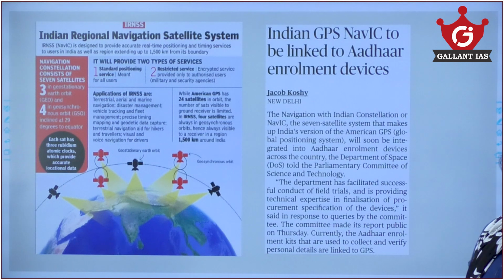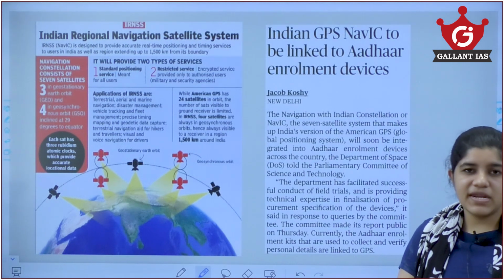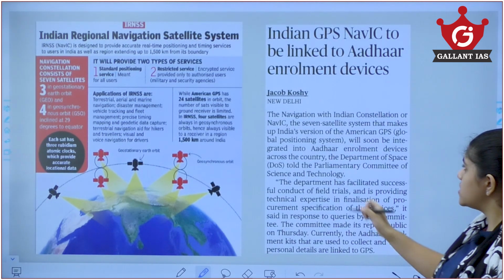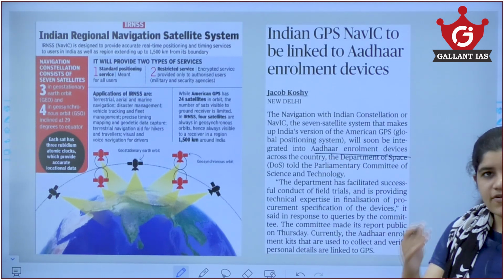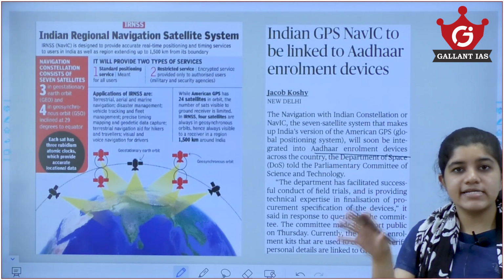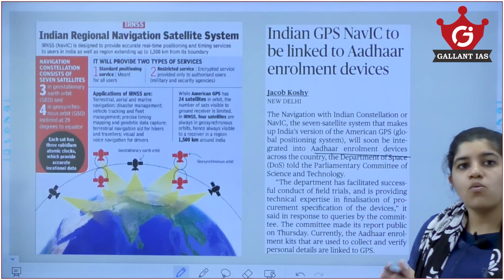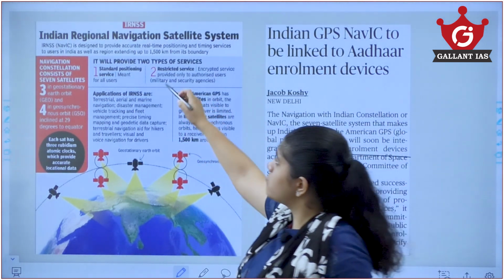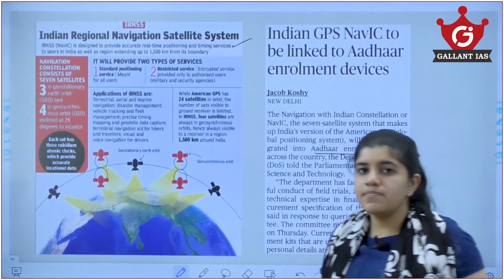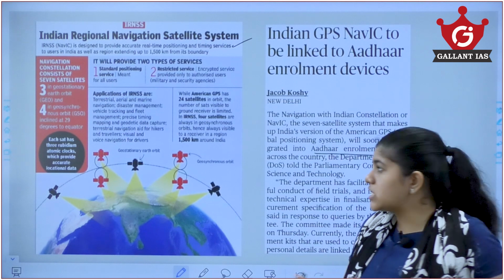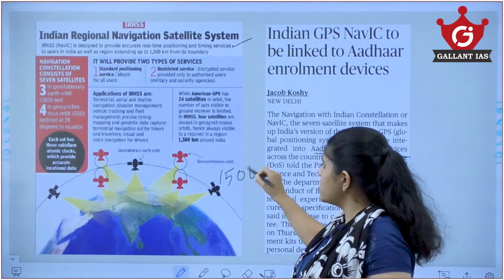Now moving on to the next, Indian GPS NavIC to be linked to Aadhaar enrollment devices. Previously, Aadhaar was not linked to NavIC. Now, where Aadhaar enrollment has taken place, the location would be tracked via NavIC. So you also need to know what NavIC is. NavIC is the Indian Regional Navigation Satellite System. It consists of 7 satellites. It's more like GPS, but it's a smaller version. It covers only about 1,500 kilometers.